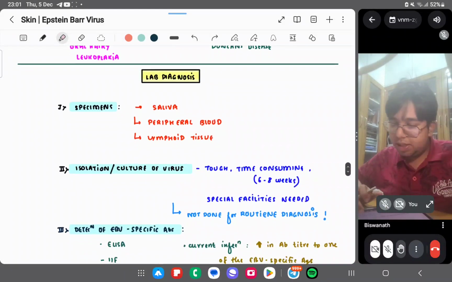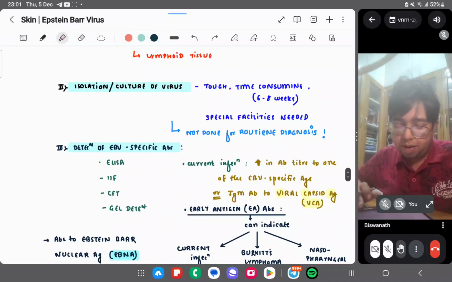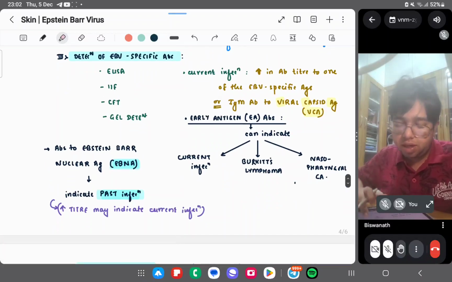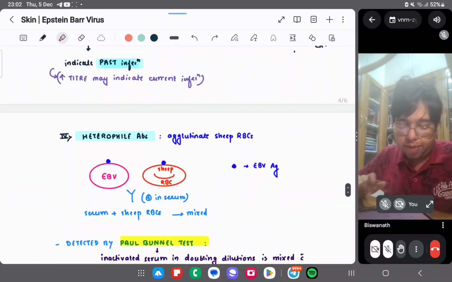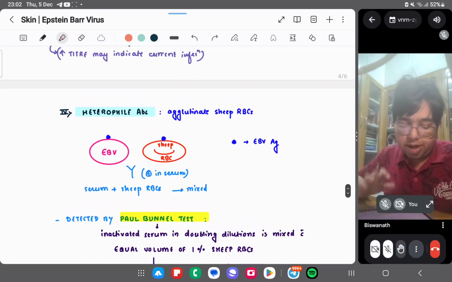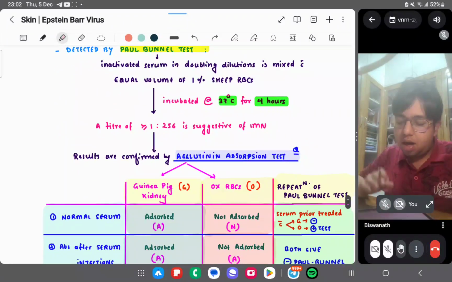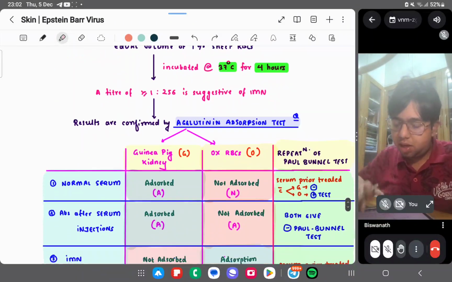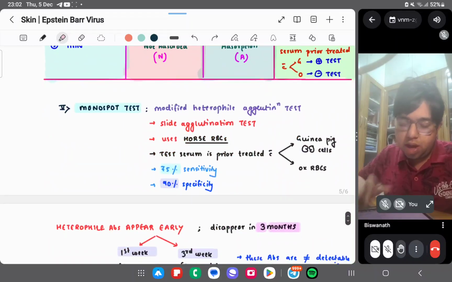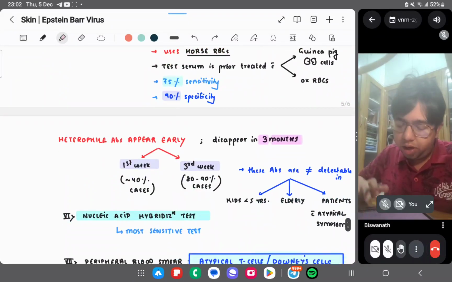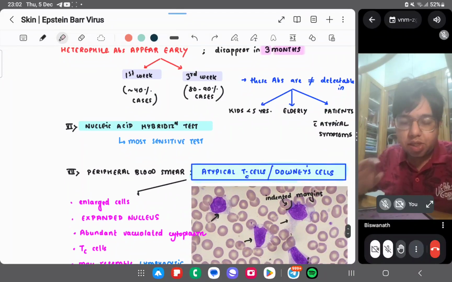If I am just repeating: specimen is saliva or peripheral blood, inoculation culture is difficult. Detection of EBV-specific EBNA is done by ELISA, IIF, CFT, or gel diffusion; you can do anything. The heterophile agglutination test is done by the Paul-Bunnell test. Then you have to confirm it by the agglutination adsorption test. You can do the monospot test, a modified heterophile slide agglutination. Nucleic acid hybridization is the most sensitive.